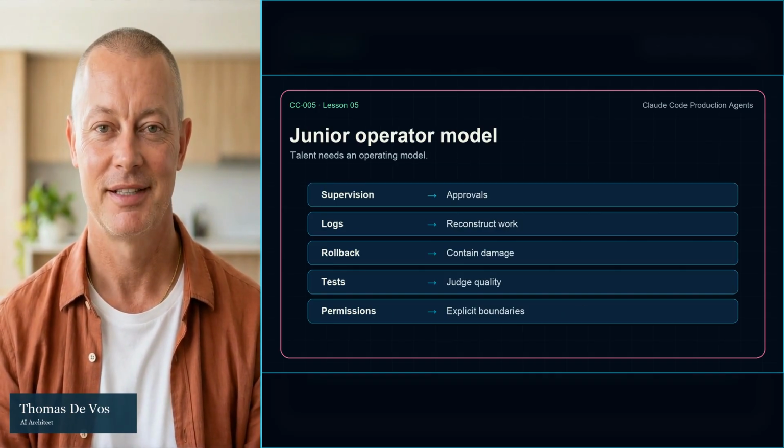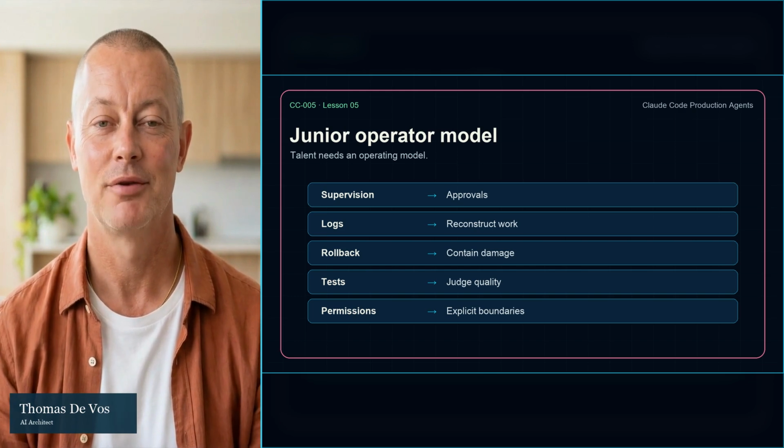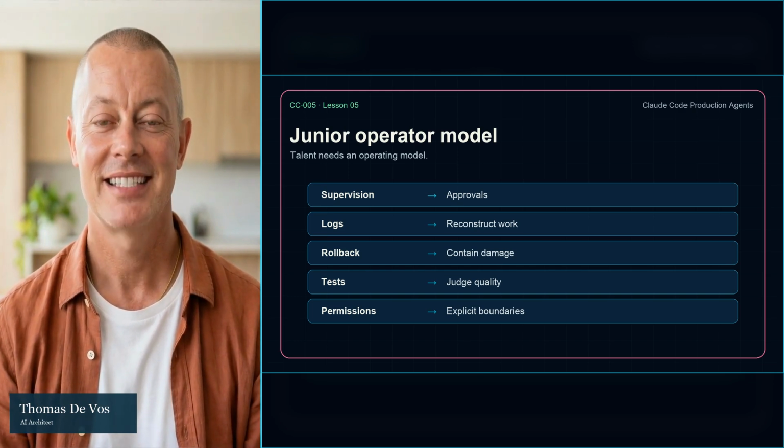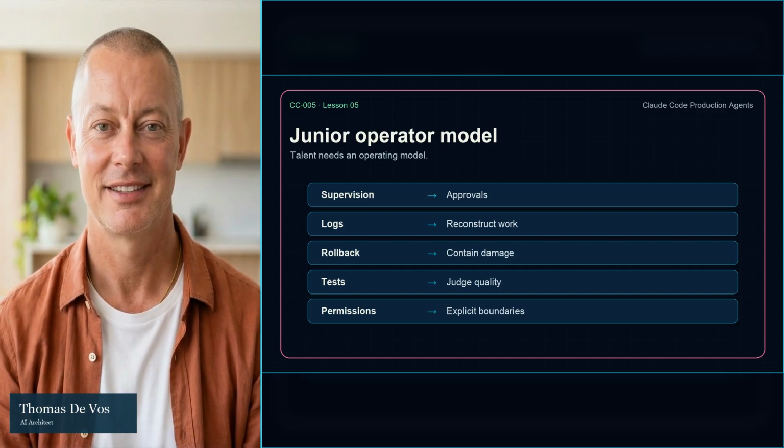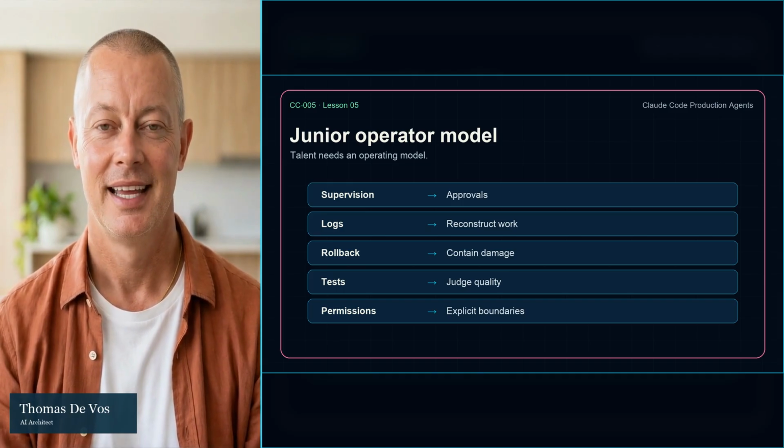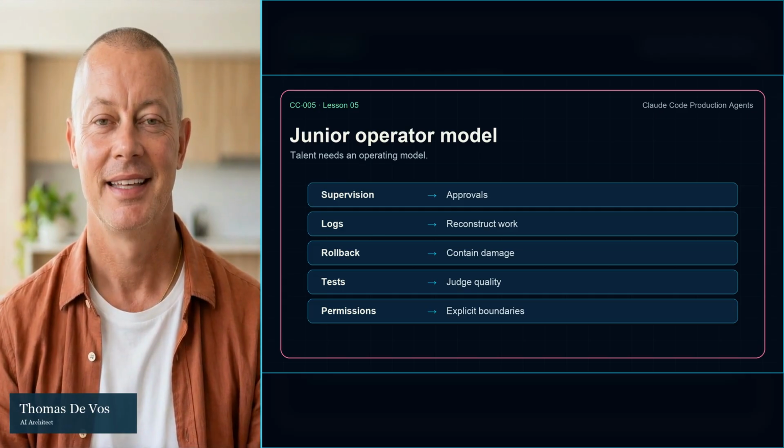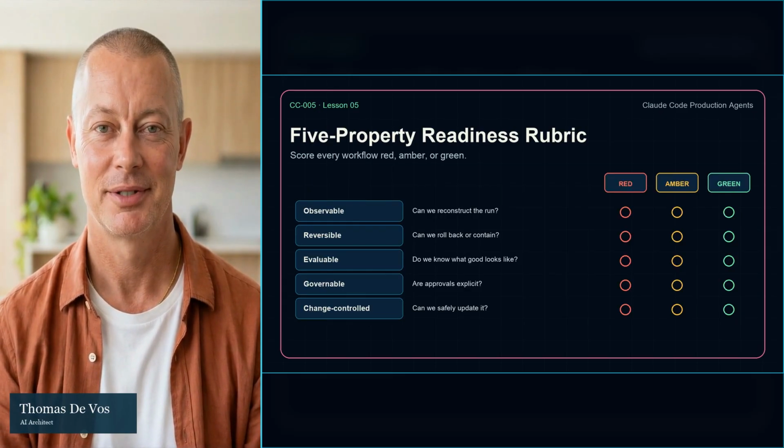A production agent is like a junior operator in a regulated environment. Talent is welcome, but talent does not replace supervision, logs, rollback, tests, and permission boundaries. If a human operator needed oversight for the task, the agent needs an operating model too.